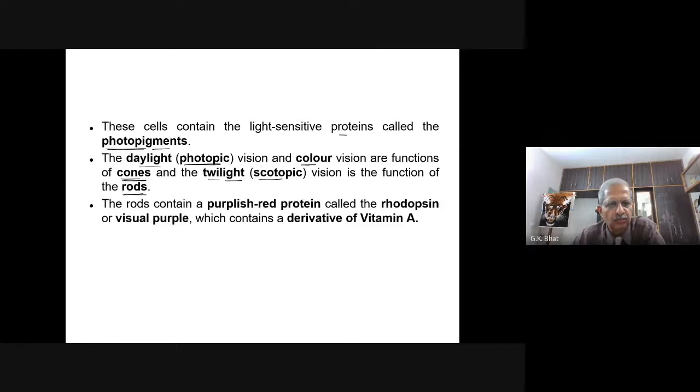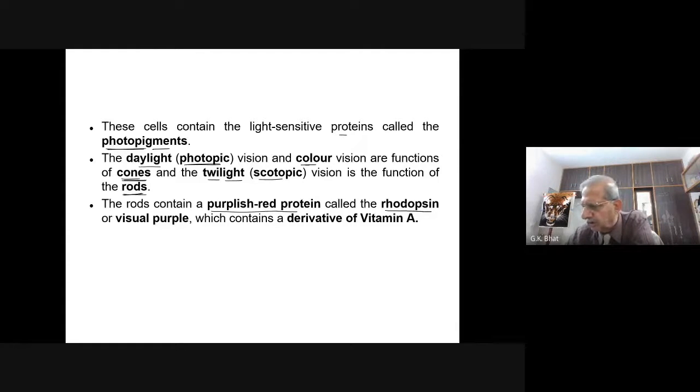There are two types of photoreceptor cells. As you know, cones are concerned with daylight vision or color vision, and rods are concerned with scotopic vision, or twilight vision, or dim light. The rods contain a purplish red protein, another important point, called rhodopsin.